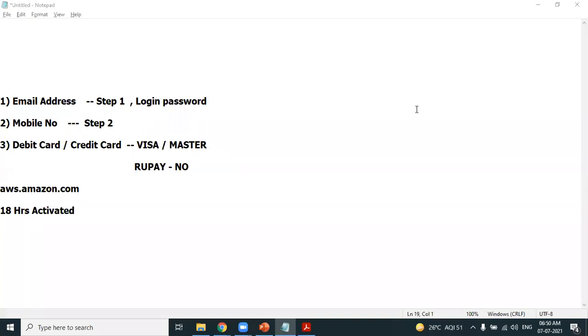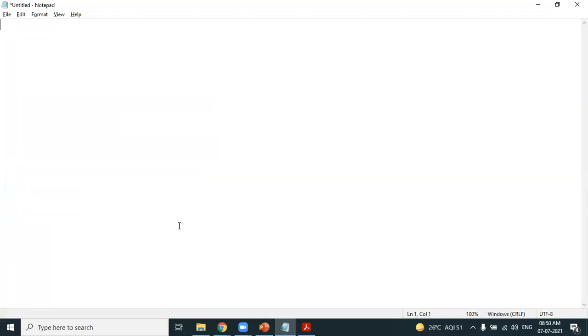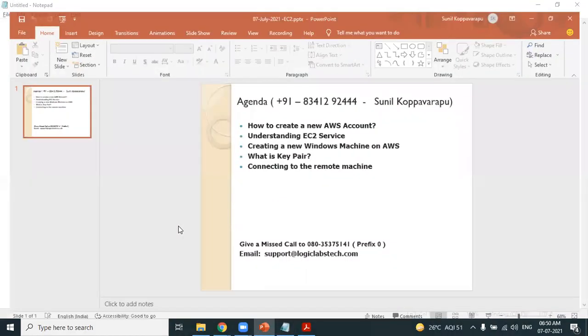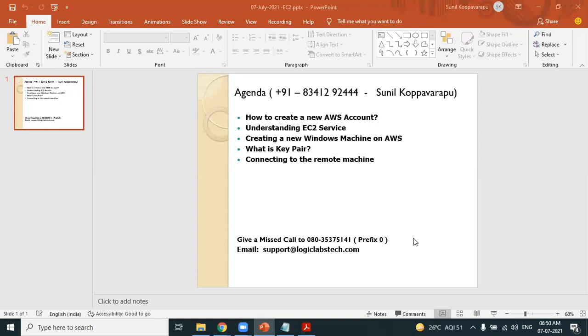Done. As simple as that, we are done with creating an AWS account. Please make sure that you do not use a RuPay card. Please use a Visa card or debit card. If you don't have a debit card, you can use another person's debit card. That's not a problem. Please make sure that you have a Visa or Master debit card. That's enough. Perfect. Done creating a new AWS account. We are done with the first point in our agenda. We have learned how to create a new AWS account.